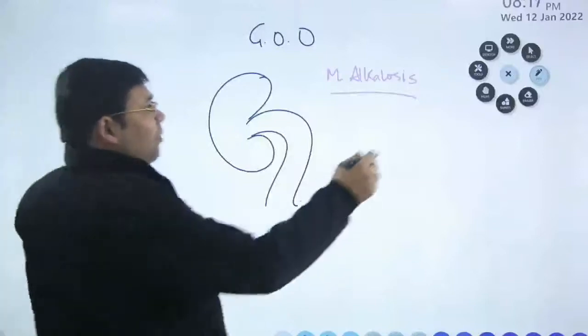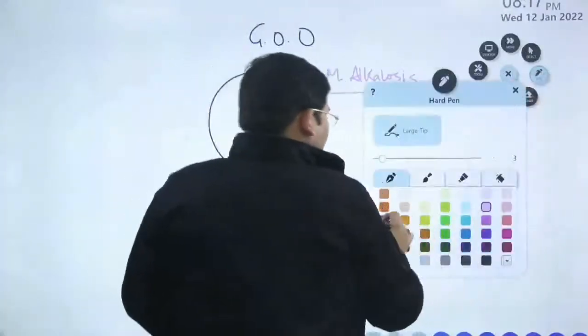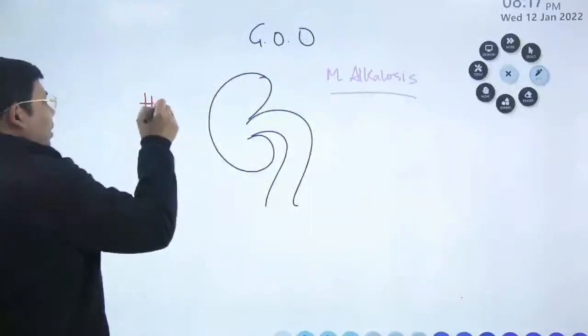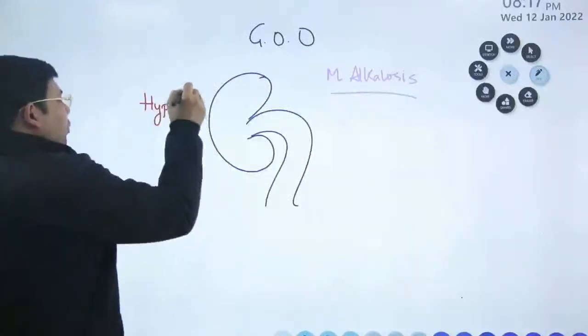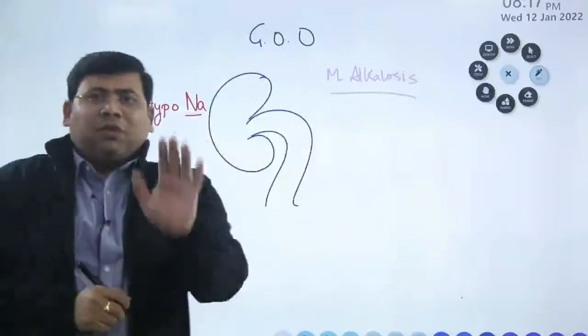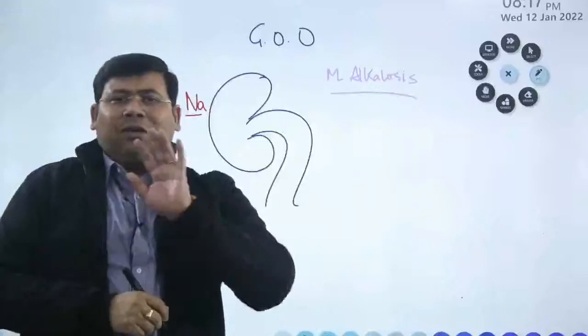But there is concomitant one more thing going on in the body, and that is the hyponatremia. Do you know the first priority of the kidney is to absorb any available sodium?